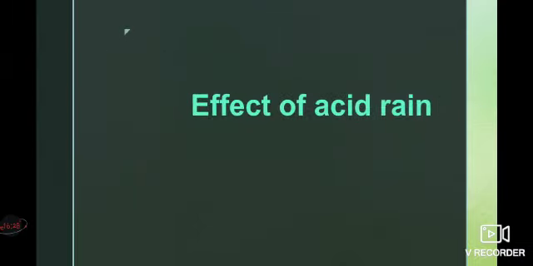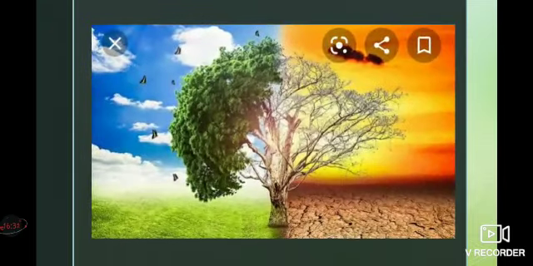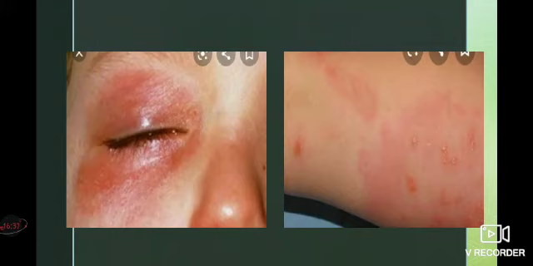Next we will discuss the effects of acid rain. Acid rain causes a lot of effects on plants, animals and human beings. The first one is that it causes irritation in the eyes and skin of human beings.